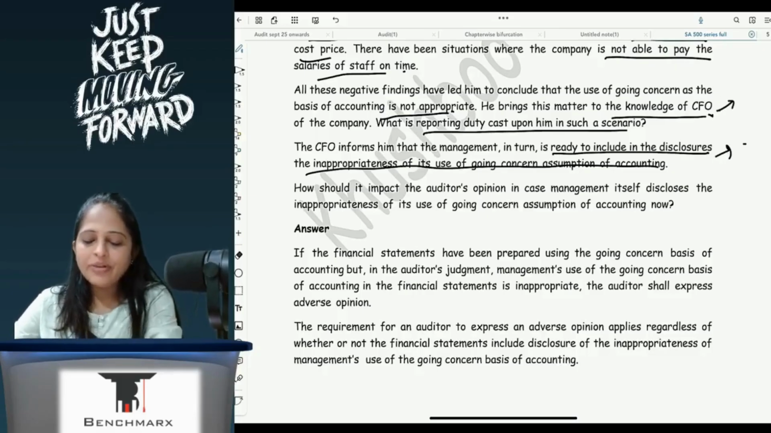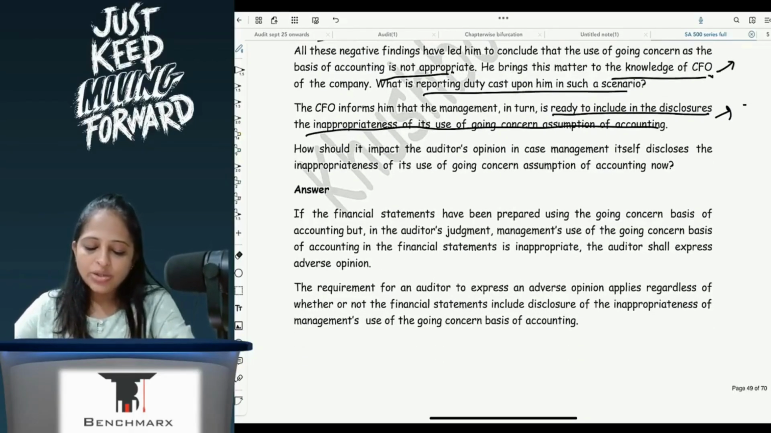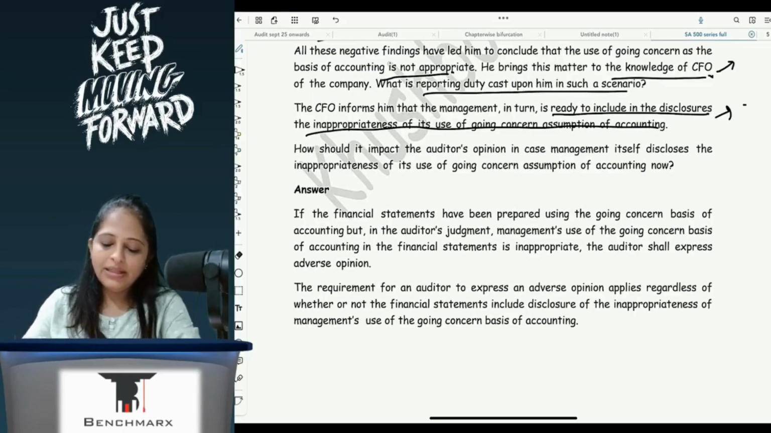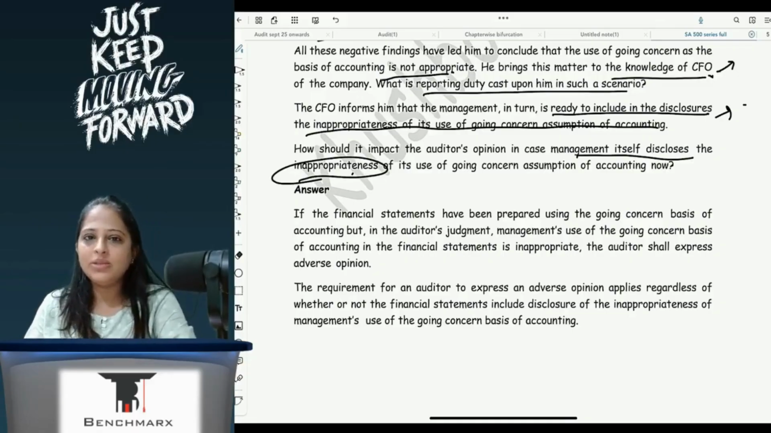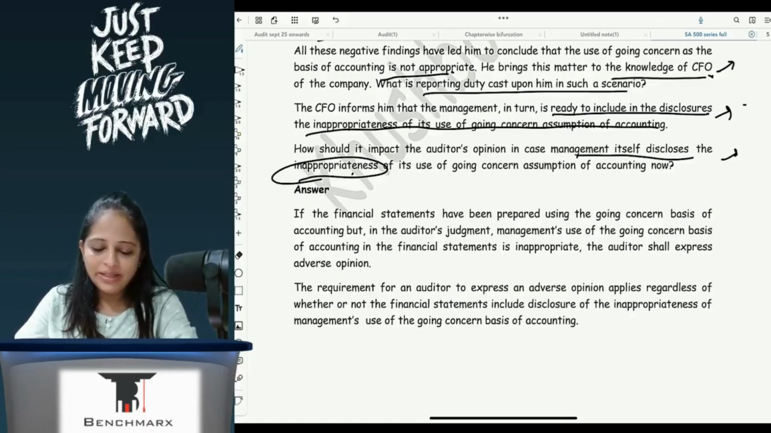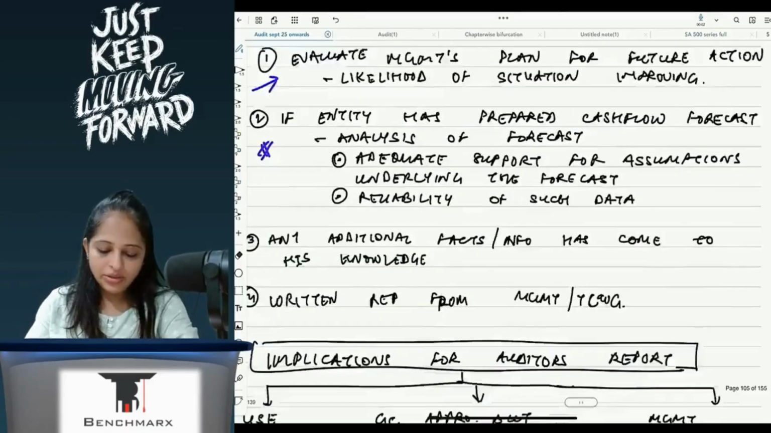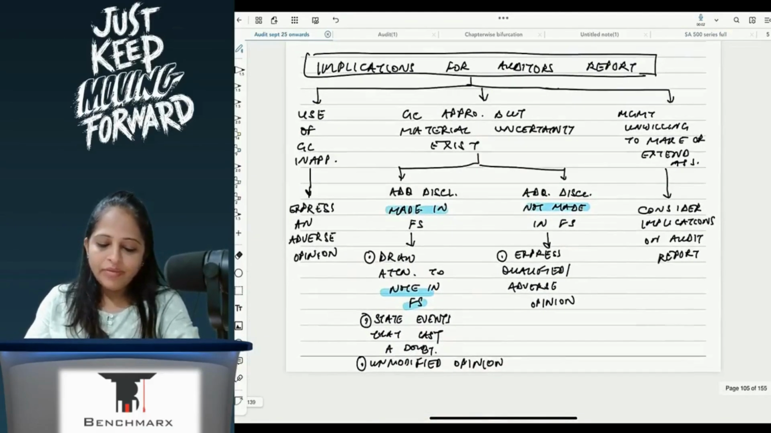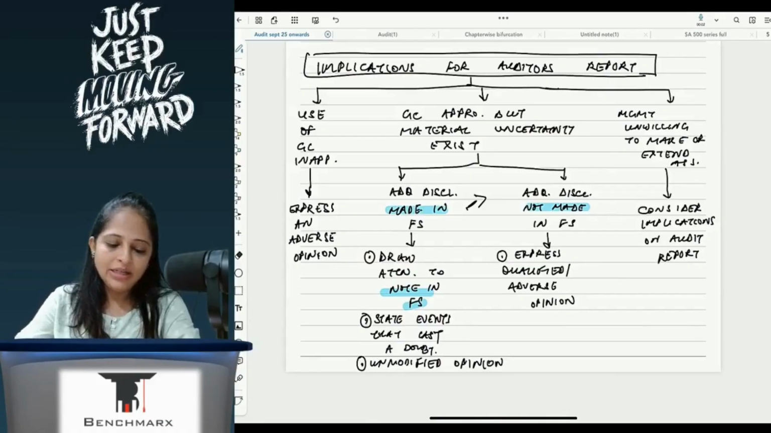So this is given to us. Here, while telling the management what are the things that he has to take into consideration, how should it impact the auditor's opinion in case management itself discloses inappropriateness? If management itself is disclosing, then you can give an unmodified opinion, then you don't have to give adverse or qualified, correct, for the use of going concern. So here if we see this, material uncertainty exists, yes, then additional disclosures made in FS, draw attention, state the events, and you give the unmodified opinion, correct?